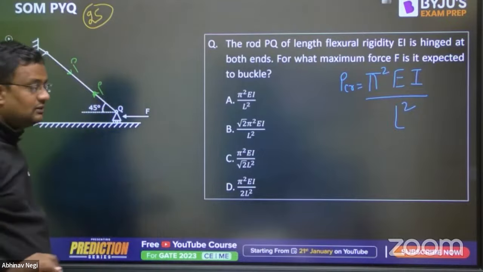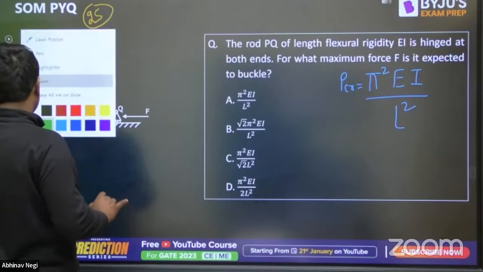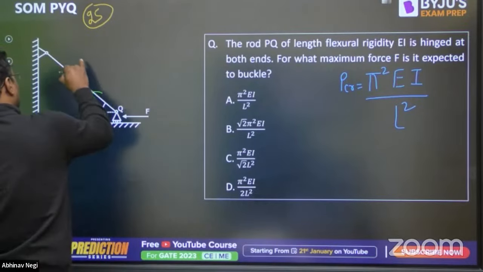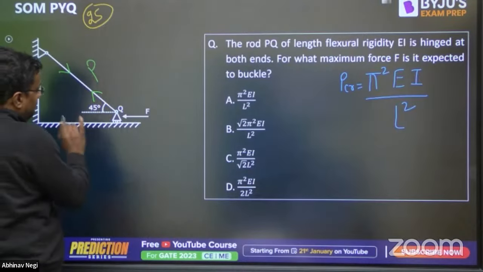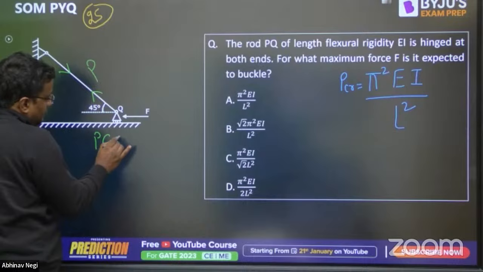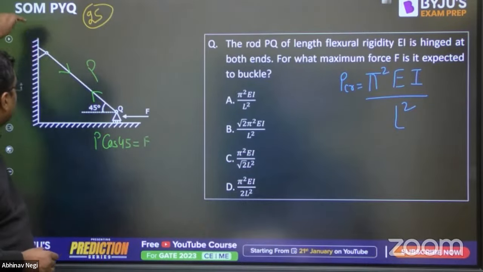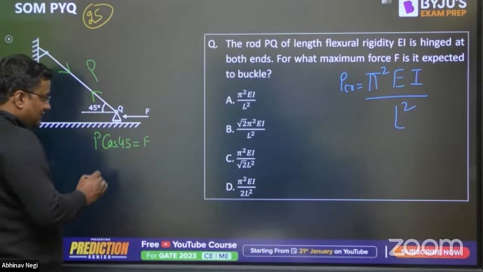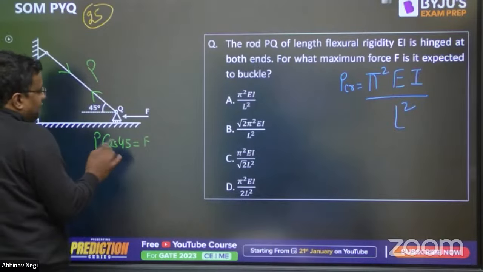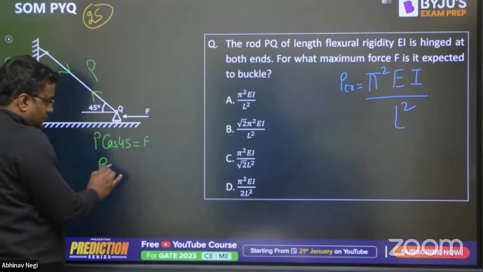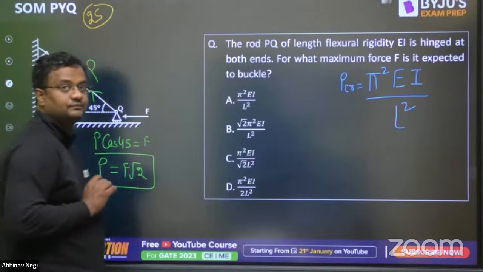This is a good question. Let the load going here be P. If this is P, then P cos 45 is the horizontal component, which is F, and P sin 45 will be the vertical reaction that will be balanced here. So cos 45 is 1 by root 2, so P cos 45 is F. So what is P? P is F root 2. Please check.